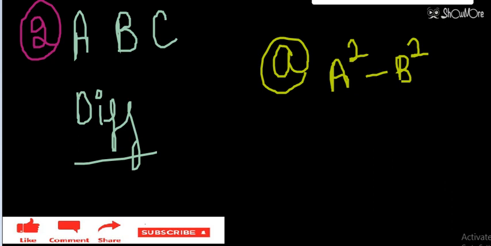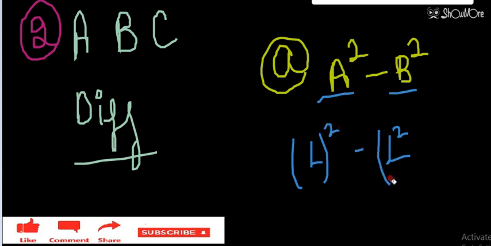But you can check here, A and B both have different dimensions. Like if I take L as the dimension of A and L square as the dimension of B, then if I square it, L square minus L square whole square, that is L square minus L to the power 4.